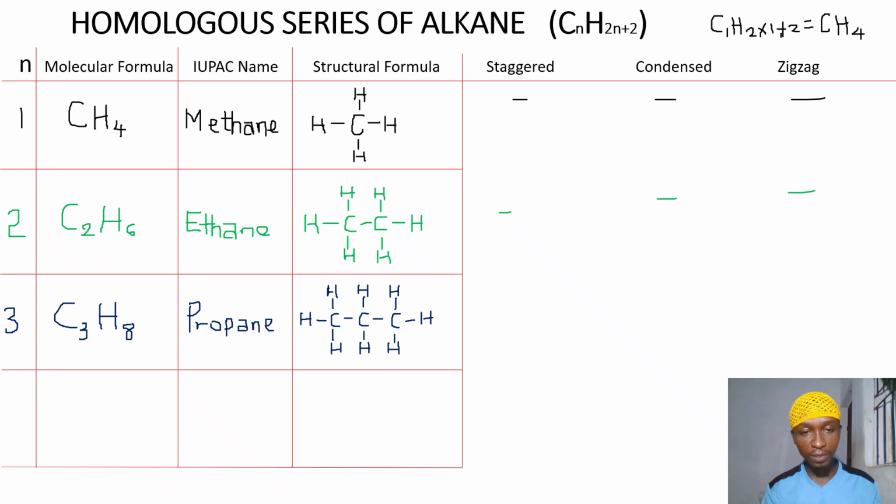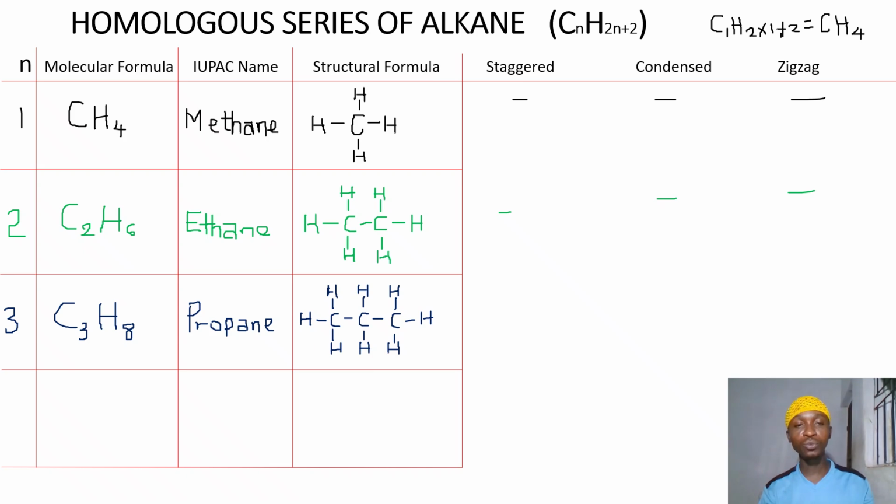So as usual, let's also check the third member, that is when N equals 3, and substituting 3 into this general molecular formula, we have C3H8. Then the IUPAC name is propane. Then we have 3 carbon atoms at the center that are joined by a single covalent bond, surrounded by 8 hydrogen atoms: 1, 2, 3, 4, 5, 6, 7, 8. So that's that about our propane.